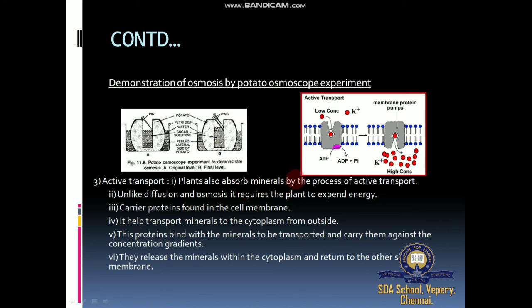These minerals are absorbed through active absorption, with expenditure of energy, because the plant cell spends energy using a carrier protein. So plants absorb minerals by the process of active transport, unlike diffusion and osmosis. It is a separate process called active absorption, which requires the plants to expend energy. Very important point: during active transport, materials are absorbed through expenditure of energy. What is expenditure? Spending energy. Energy means ATP.